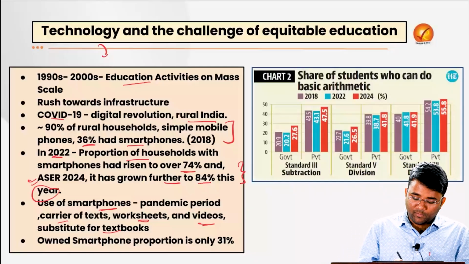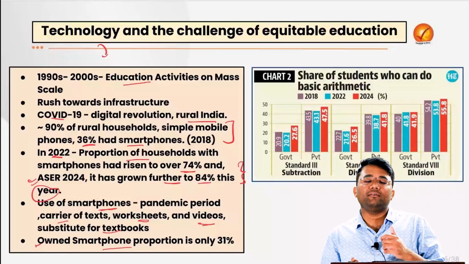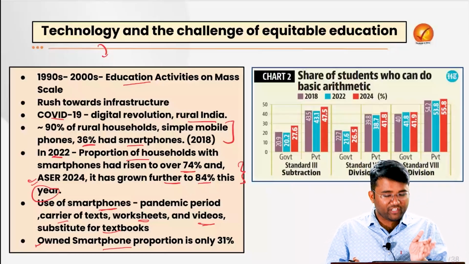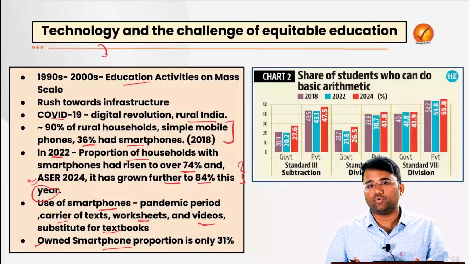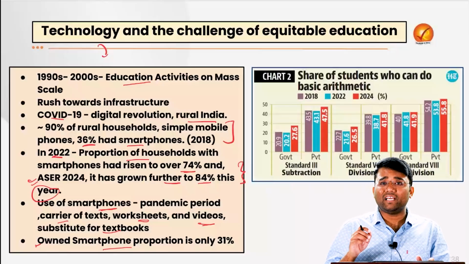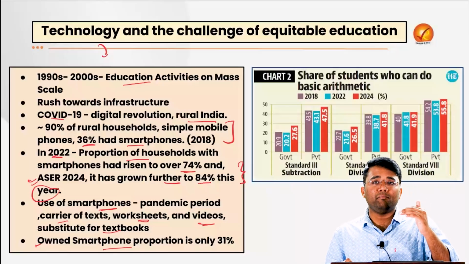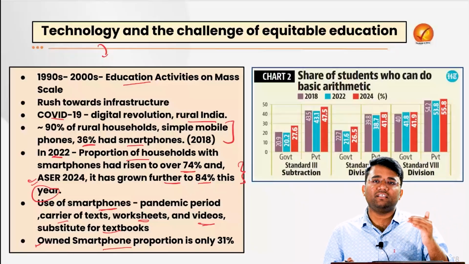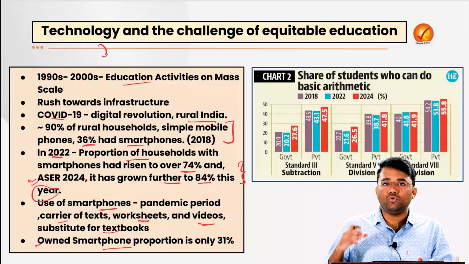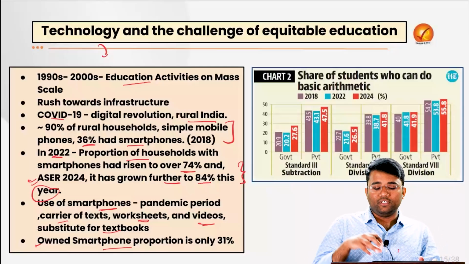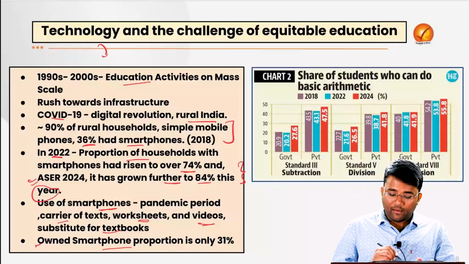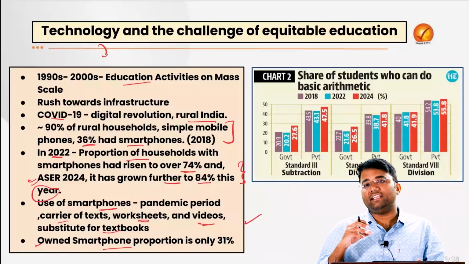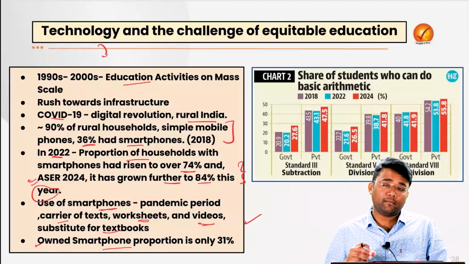And owned smartphones proportion is only 31% in year 24 also, as per this ASER report 2024. That also emphasizes the point that these students are mainly relying on the phones of their parents, either mother or the father or anyone else, and they do not own this particular phone itself. But this is not only about the availability and the accessibility of the phones.